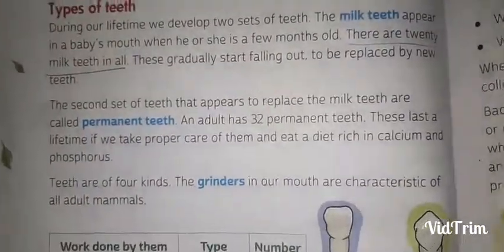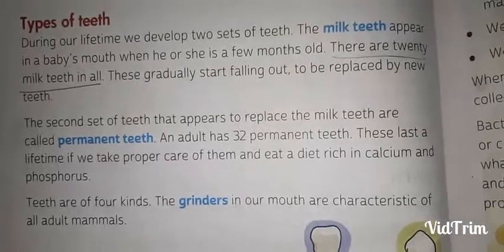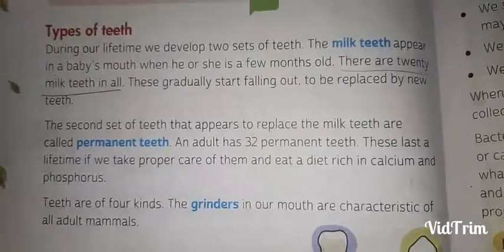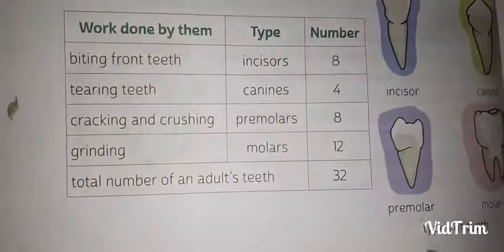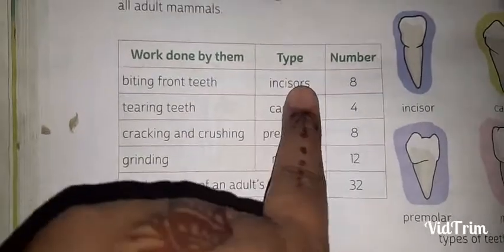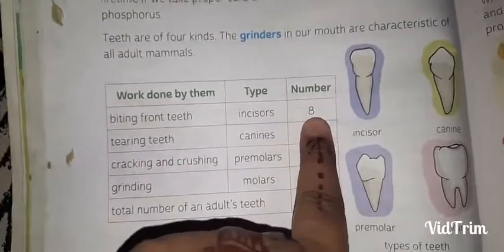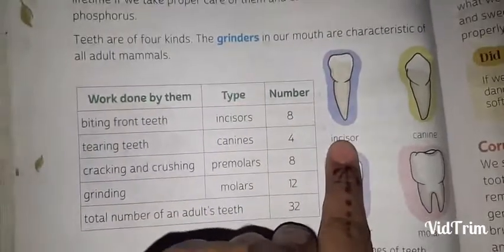Teeth are of four kinds. The grinders in our mouth are characteristic of all adult members. Now we are going to discuss various types of teeth. First, the biting front teeth are called incisors, and they are 8 in number. This is the picture of an incisor.